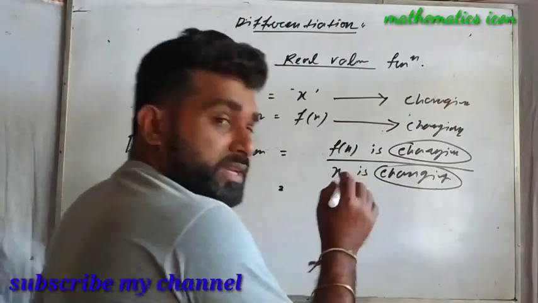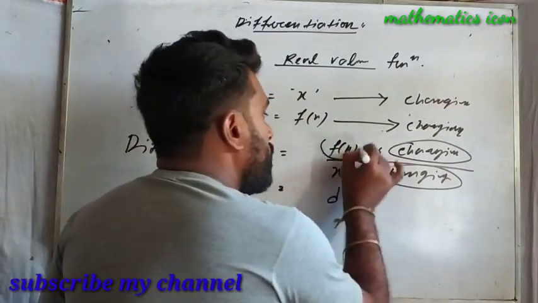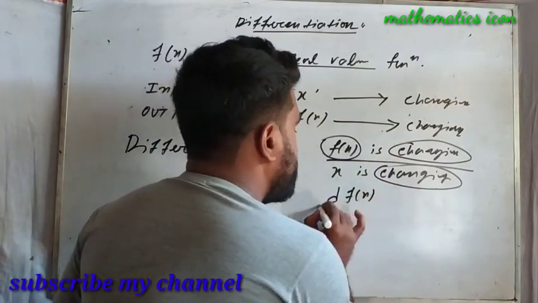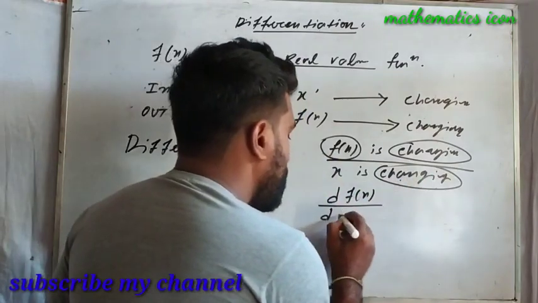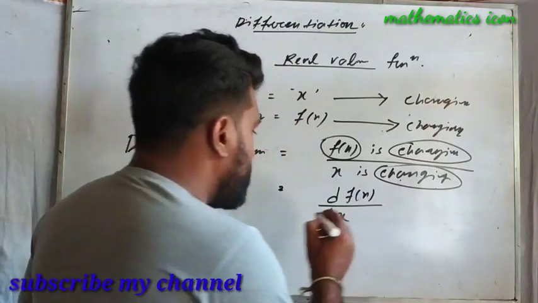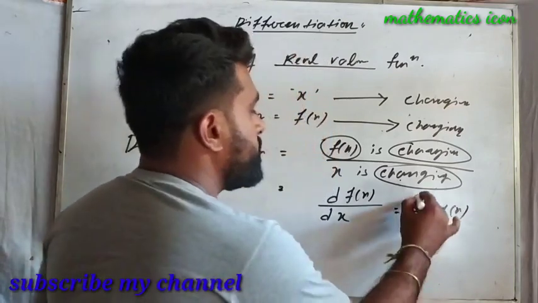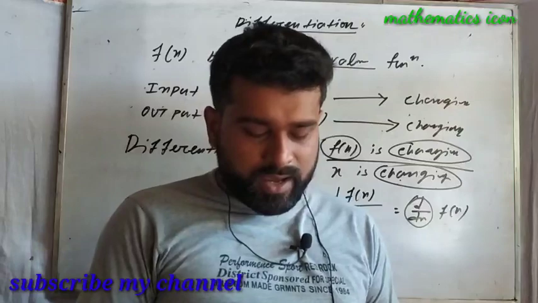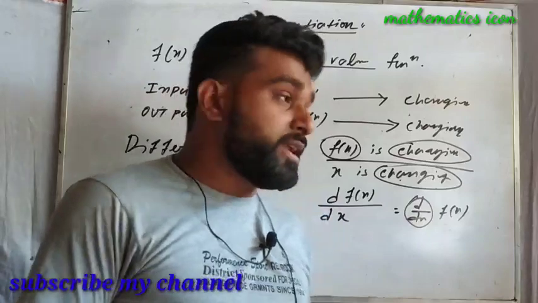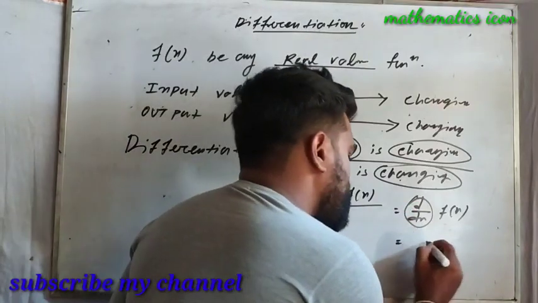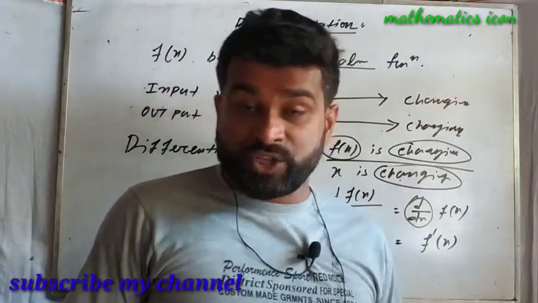Okay, so that means this word differences can be expressed as d. Of whose value? f(x). The value of f(x) is changing with respect to the changing of the x value. That means d of x. So this line can be written as d/dx of f(x). Shortly, you can express this d/dx of f(x) like f dash x.